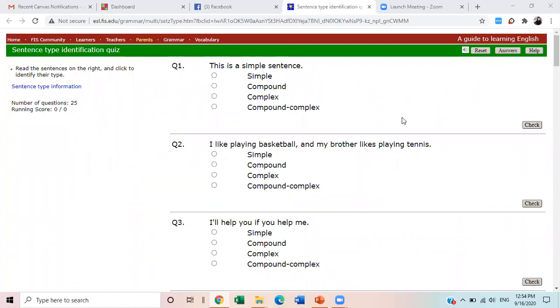This is a simple sentence. Is this a simple, compound, complex, or compound-complex sentence? Simple sentence. Let's click and check. Yes, this is correct. Well done.